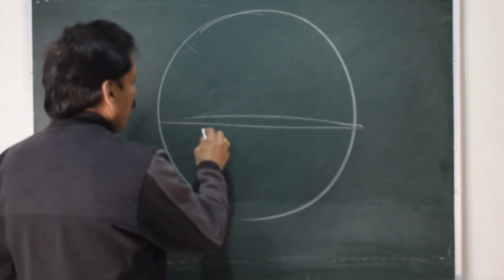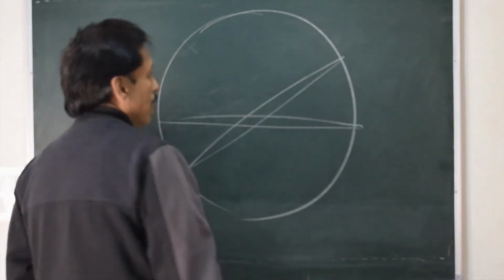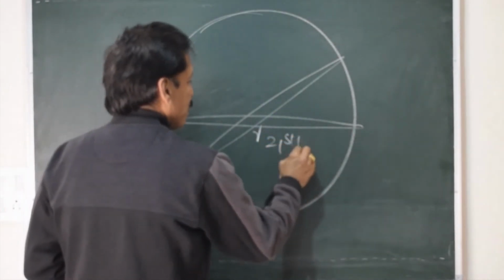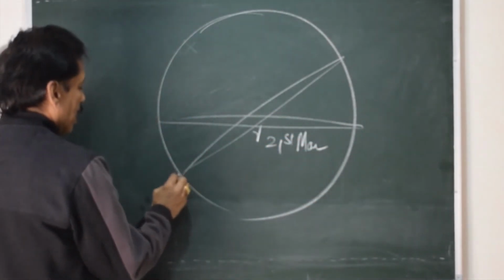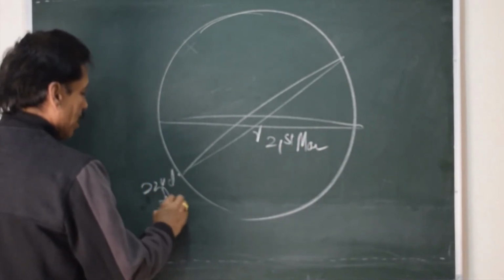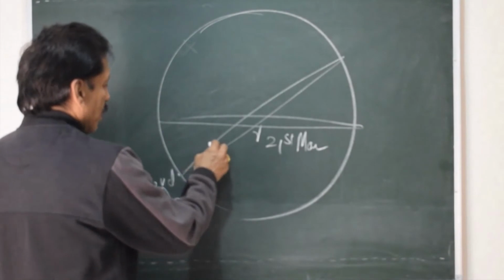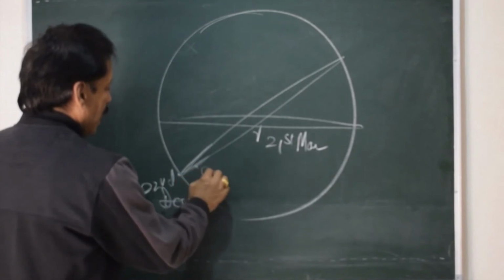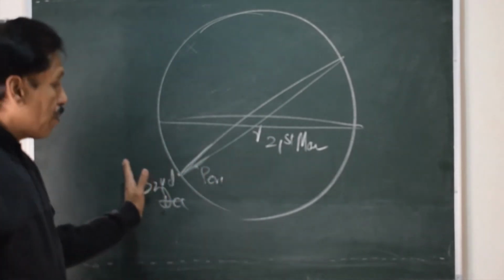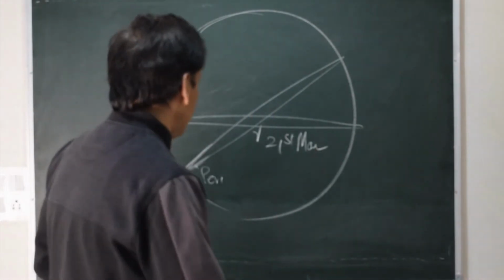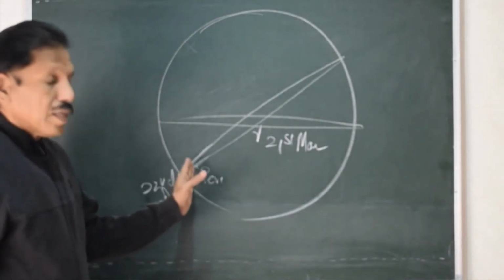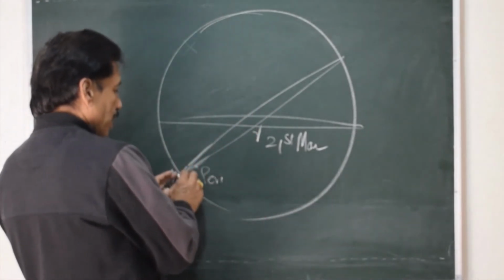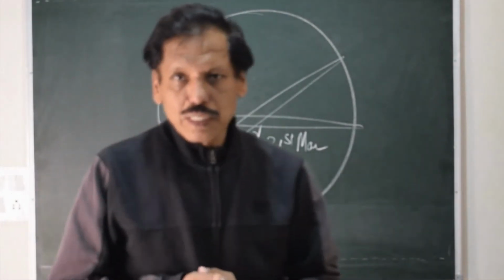This is the celestial sphere, equinoctial, and here is the ecliptic. This is Aries, first point of Aries, 21st March, 22nd December. Now, one must understand that somewhere here you have perihelion, and at that time the sun travels very fast on the ecliptic, and that is the reason in fact why the winter, which is the journey of the sun from here to here, is of the shortest duration.